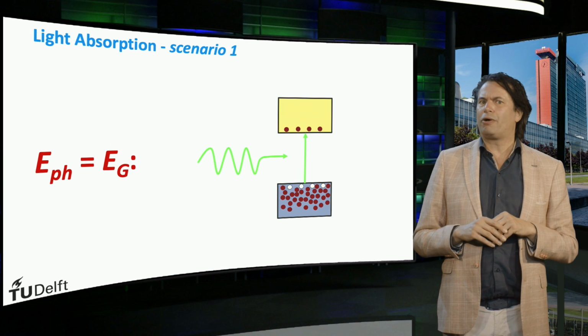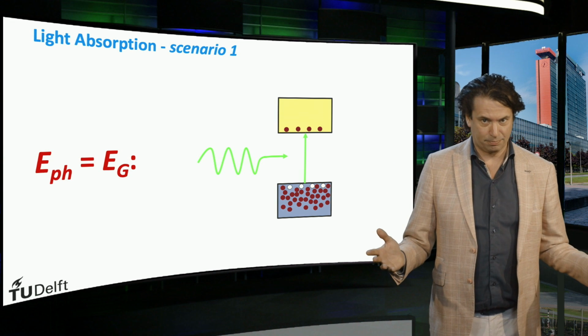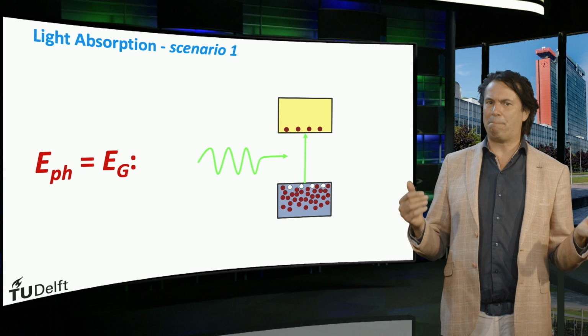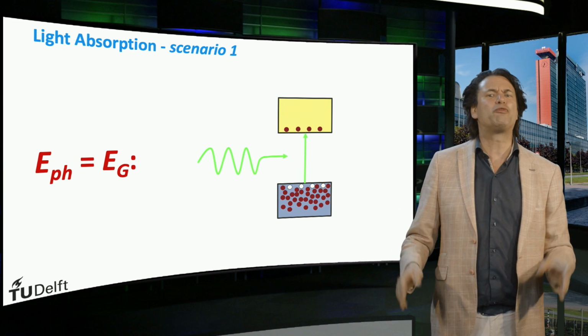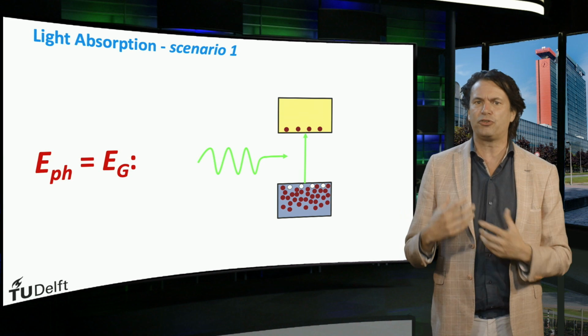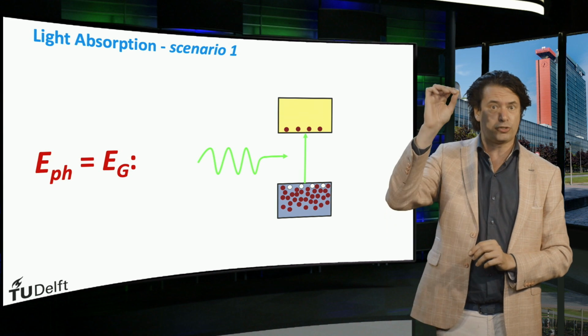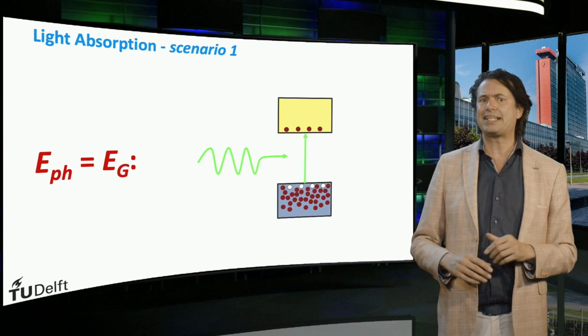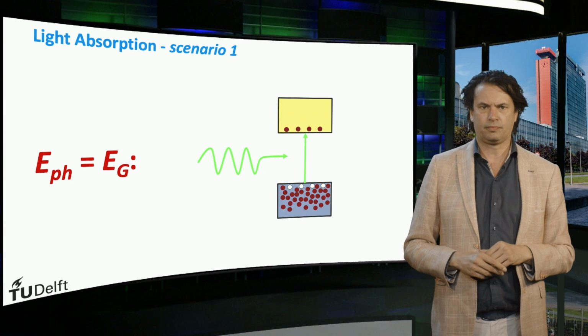Another approach to excite charge carriers is by light absorption. Let's consider the electronic band diagram again. Let's consider a light photon with an energy equal to the band gap. This photon can be absorbed in a semiconductor material and can be used to excite an electron from the valence band to the conduction band. So light can make a semiconductor material more conductive.